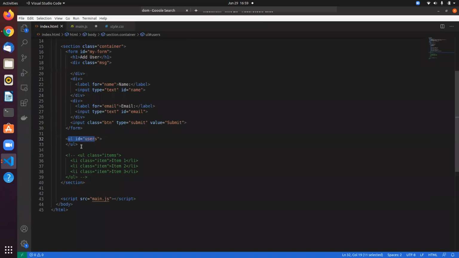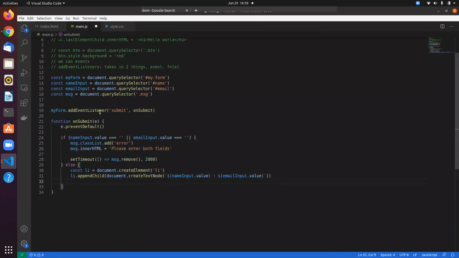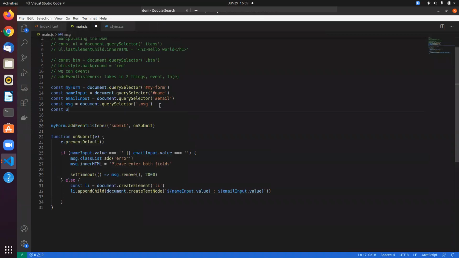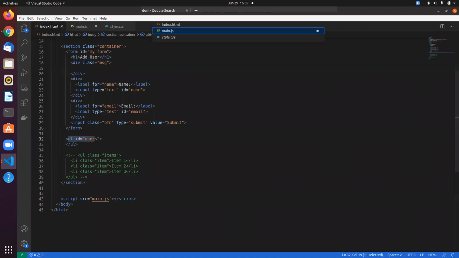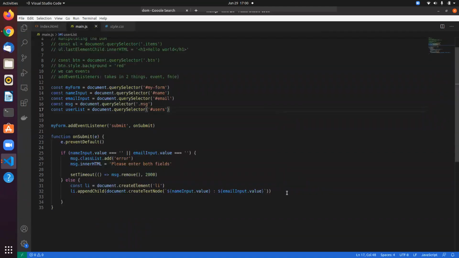So in order to do that, we need to first get this unordered list. So let's grab that first. Let's say user list, document dot query selector, and we can add using the, I think it was user, yes, user. And we just need to add this to the user list, right?